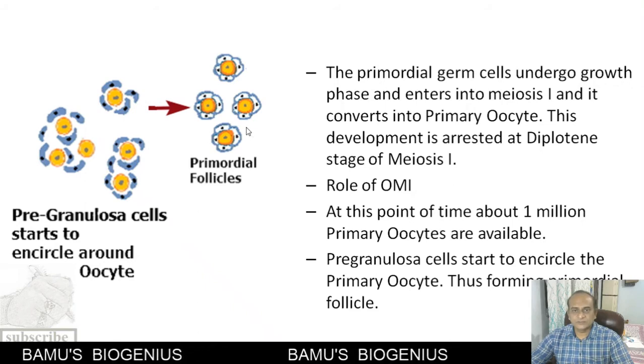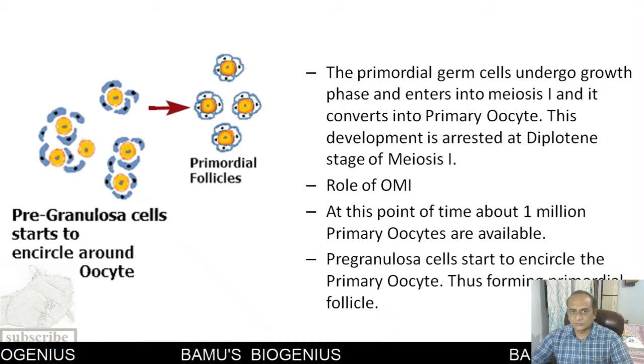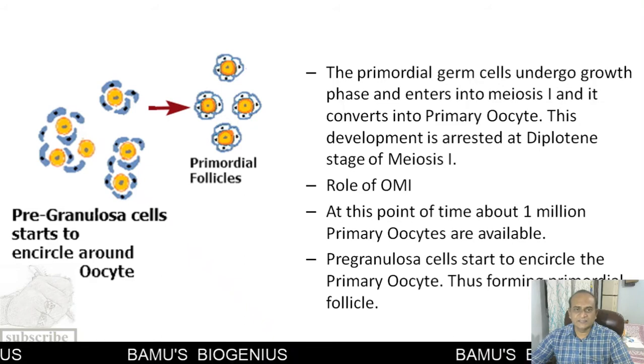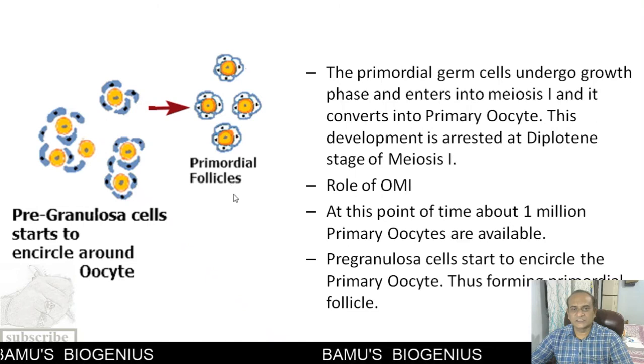Now, these primordial germ cells undergo a growth phase and enter into meiosis 1. As soon as they enter into meiosis 1, the maturation phase starts, and this is arrested at a particular time, that is at the diplotene stage of meiosis 1.